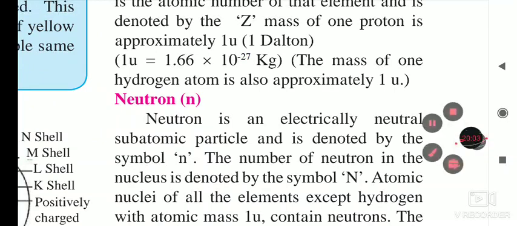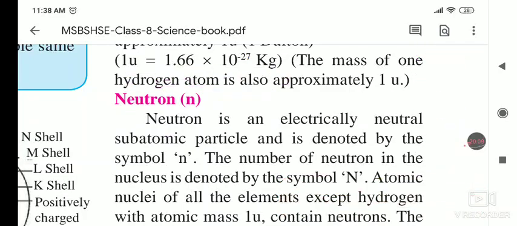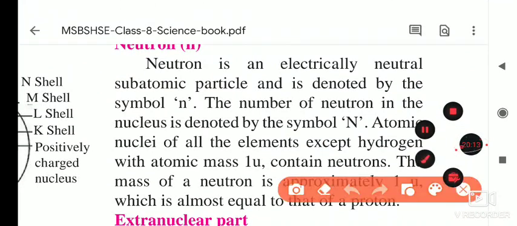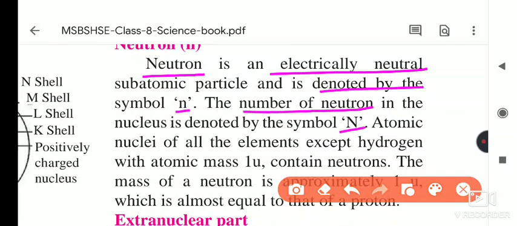It has only one proton in its nucleus, and that's why its atomic mass is the same. Now the next part is the neutron. So what are neutrons? As I told you, neutrons have no charge on this body. It is an electrically neutral subatomic particle, denoted by the symbol small n. The number of neutrons in the nucleus is denoted by capital N.